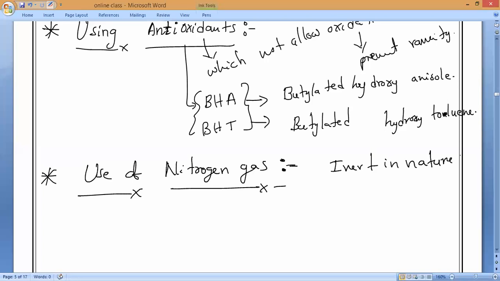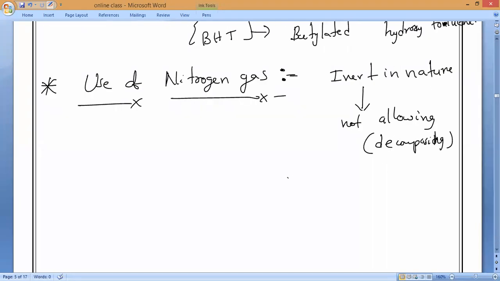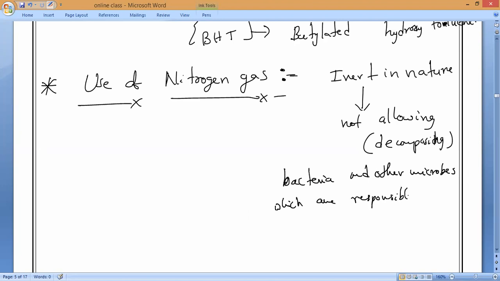Inert in nature, so it will not allow the growth of decomposing bacteria and other microbes which are responsible for oxidation and rancidity.